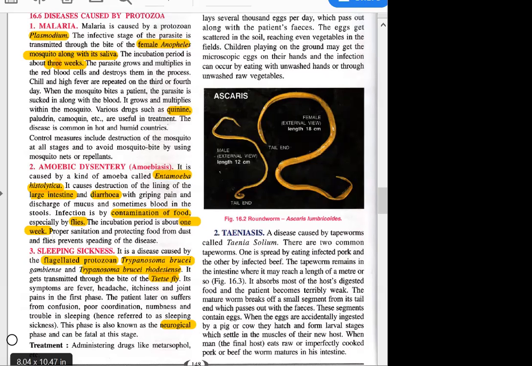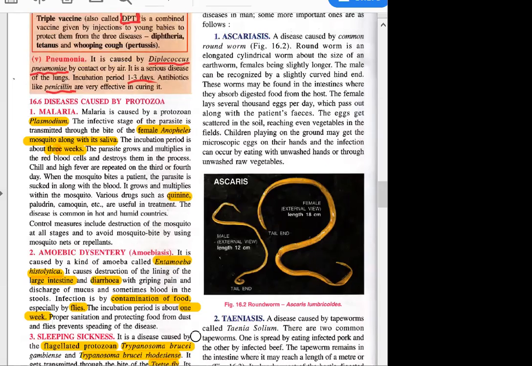Sometimes there is paralysis, etc. So how can we treat this disease? Which drug? Melarsoprol. This is the drug which is used for the treatment of sleeping sickness.